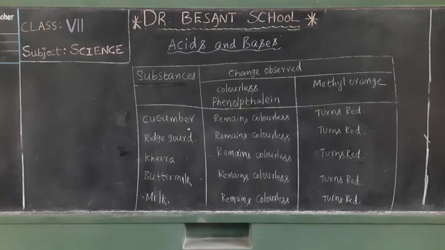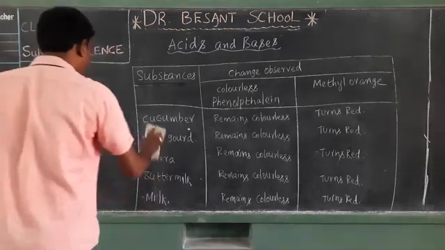Okay. So the phenolphthalein remains colorless when reacted with these substances, whereas methyl orange turns to red color when reacted with these substances. Okay. Now I'm moving to the next set of substances.